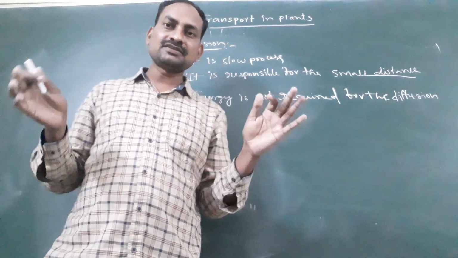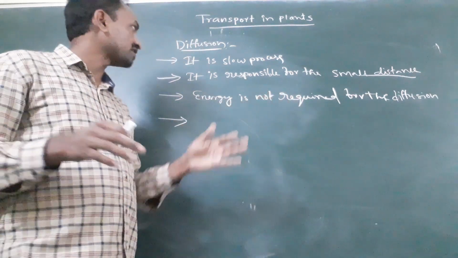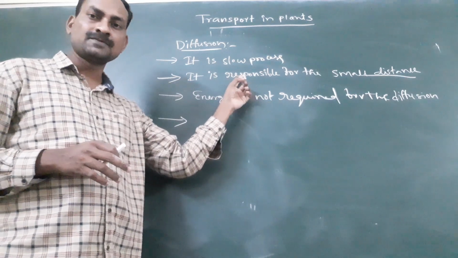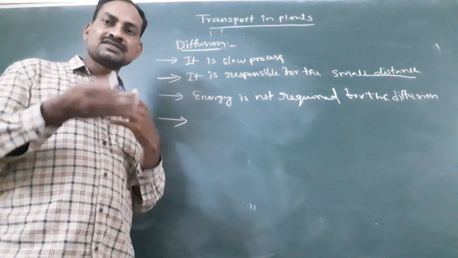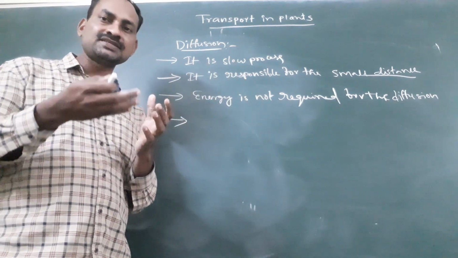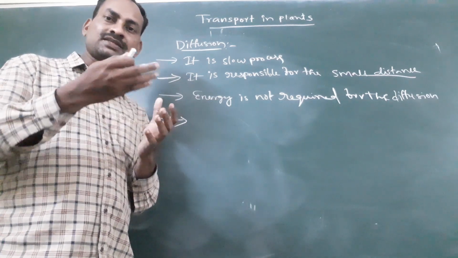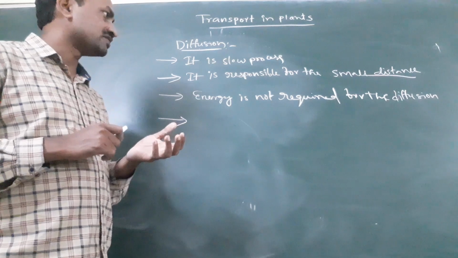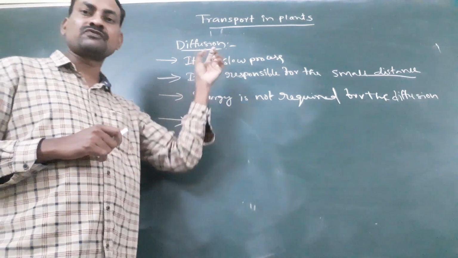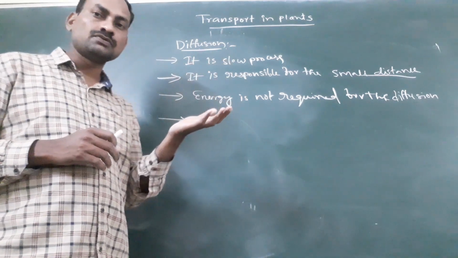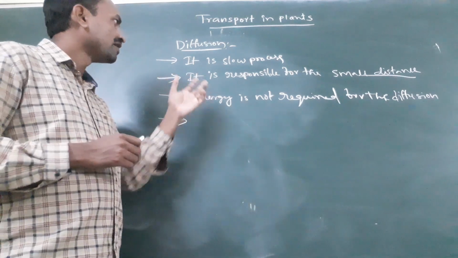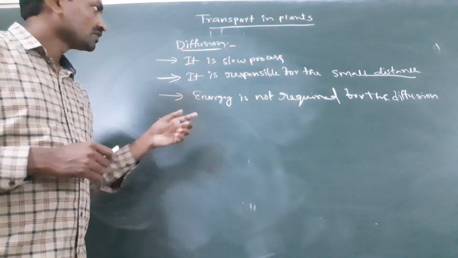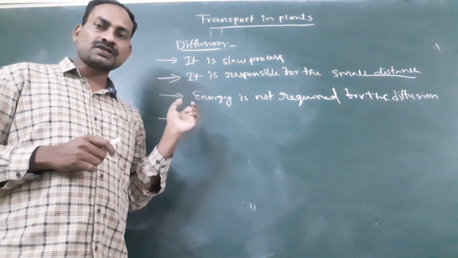So all these are different types of characteristic features of diffusion. Diffusion is responsible for the small scale transport, that is within the cell from one region to another region, or from one cell to another cell, or from intercellular space to outside environment. So this is mainly responsible for the exchange of gases in plants. Diffusion is very, very important, and it is a slow process. So this is all about diffusion.